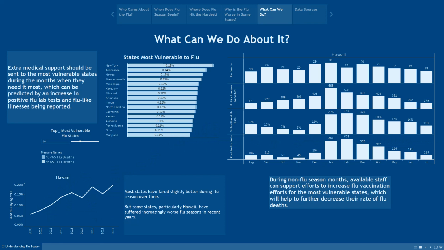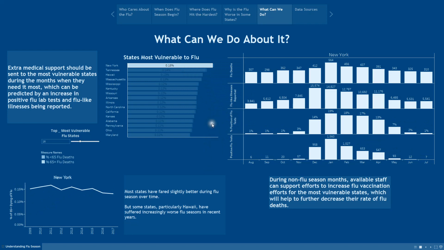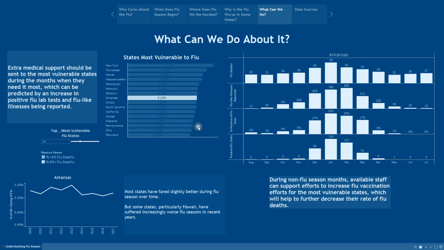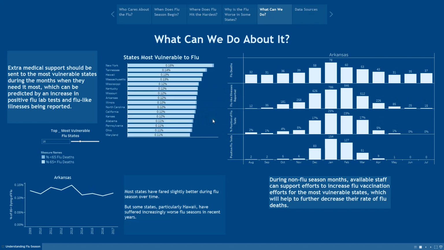In addition to knowing when and where to send our supplemental medical staff, we've also seen that increased flu vaccines can have a big impact on reducing a state's vulnerability to flu. So therefore, with the flu season timelines we have access to here, we can also decide that during the low months, when our staff are less urgently needed to directly support hospitals, we can instead send them to states with low vaccination rates, but higher vulnerability to flu, such as Arkansas. We can have them support community-wide flu vaccination drives during those months in order to try to prevent, or at least significantly decrease, many of the flu season problems that these states are having year over year.